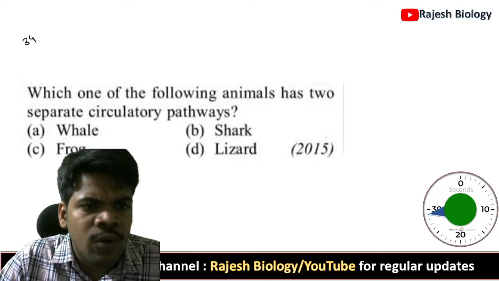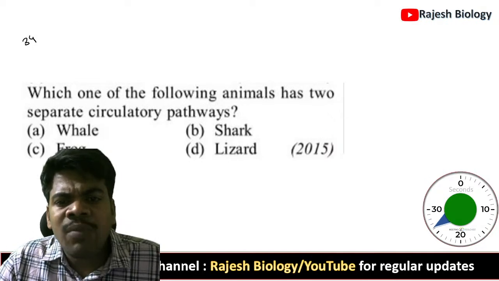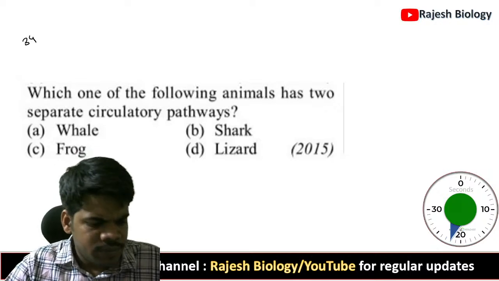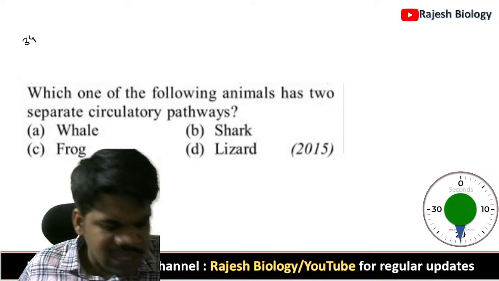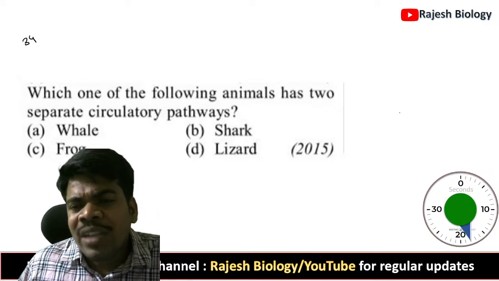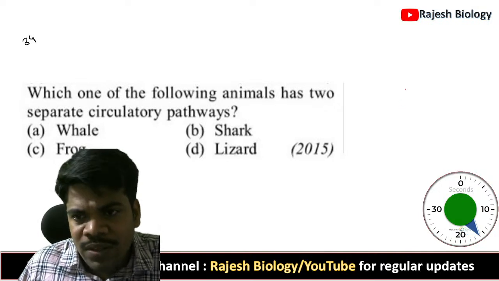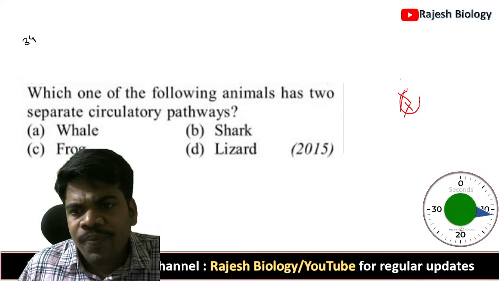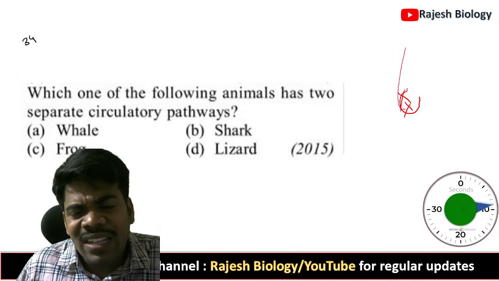Next, 34. Which one of the following animals has two separate circulatory pathways? Yes, alveoli number also decreases by the collapsing of the walls. And the lung size remains the same.